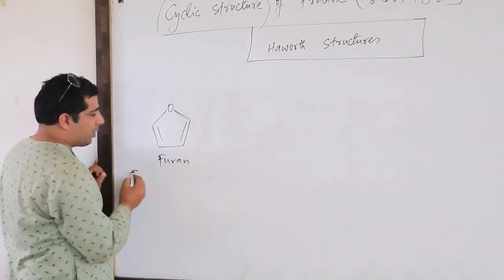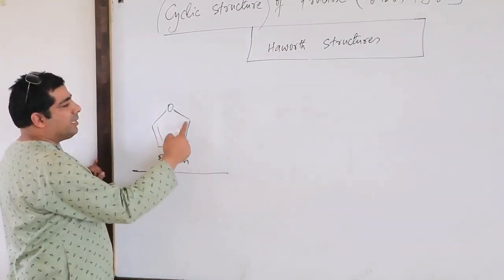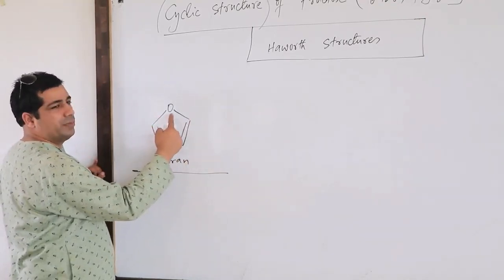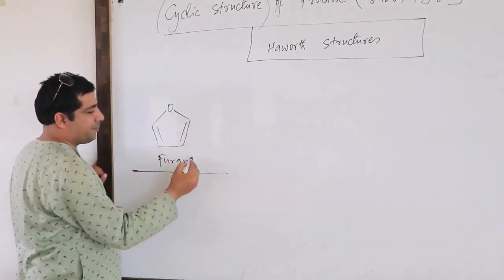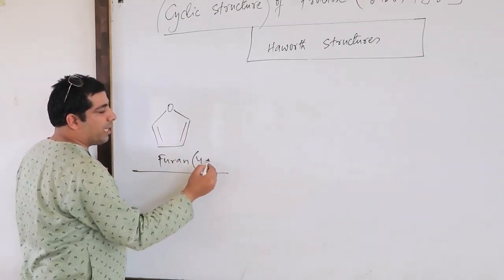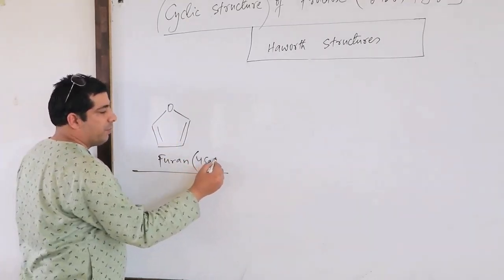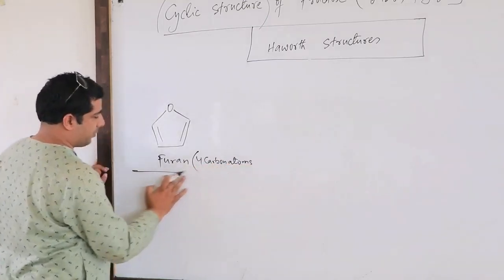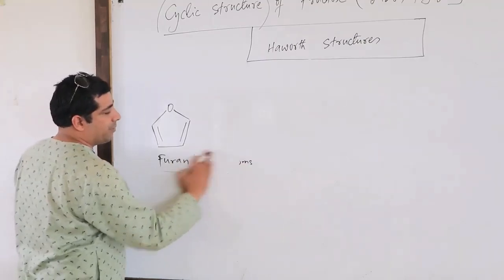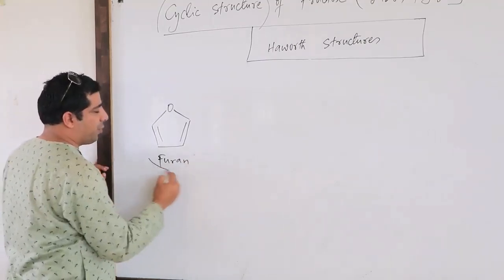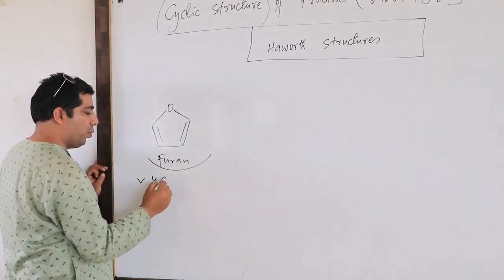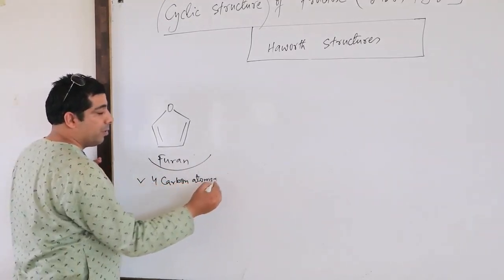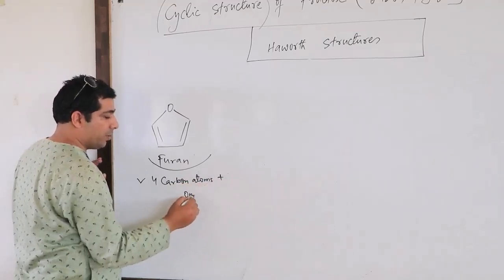And what are the characteristics? This ring contains how many carbon atoms? 4 carbon atoms and 1 oxygen. So furan contains 4 carbon atoms. Let me mention it a little down here. Our furan contains 4 carbon atoms plus 1 oxygen.